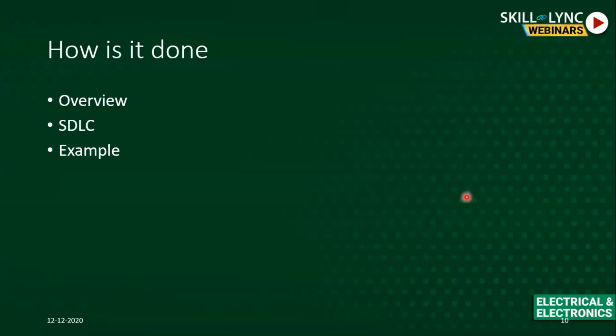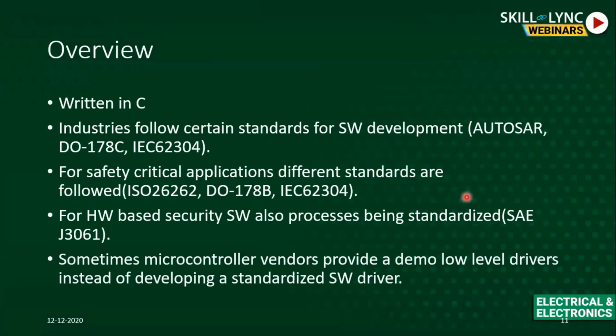Coming to the second chapter, that is how it is done. We'll go through a brief overview, then we'll see some SDLC, or software development life cycle, then we'll see a small example in this section. To start with the overview, basically it's written in C, or you can call it embedded C if you want, but more or less the same thing.